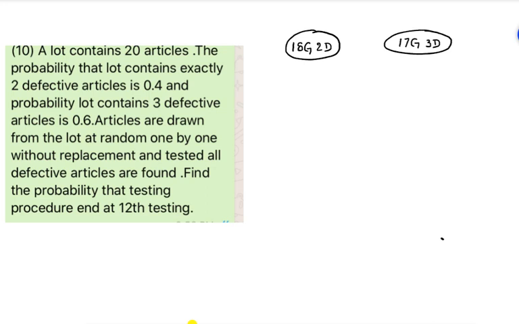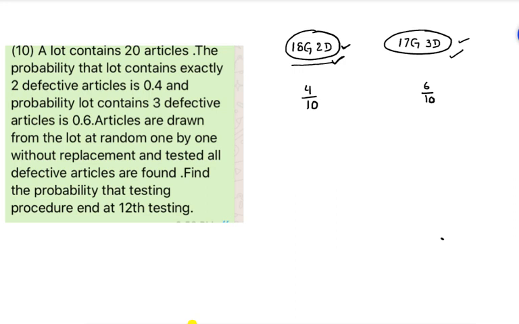Observe this particular question. The bag contains 20 articles. It may consist of 2 defective or it may consist of 3 defective, given. 2 defective probability is given as 4 by 10. 3 defective items probability is given as 6 by 10. The bag may be like this or the bag may be like this.